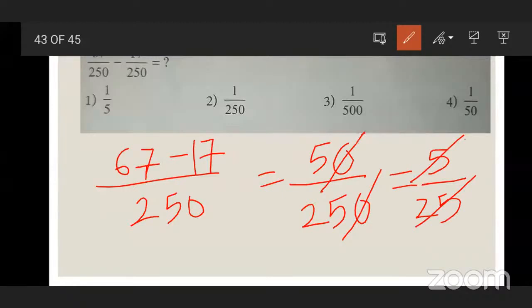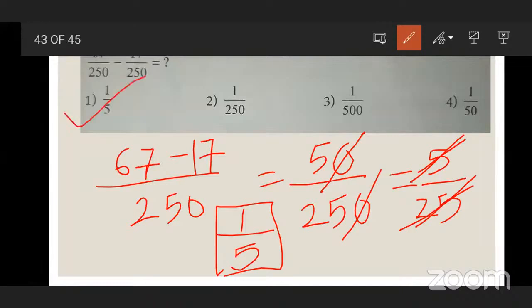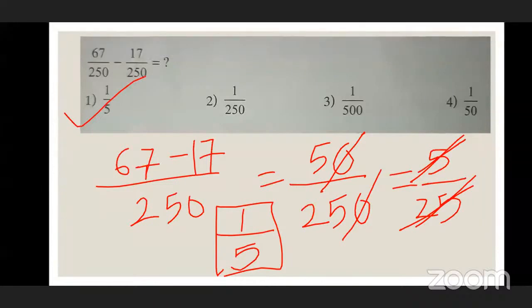Divide numerator and denominator by 5. So what is the correct option? Option number 1 is the correct answer.